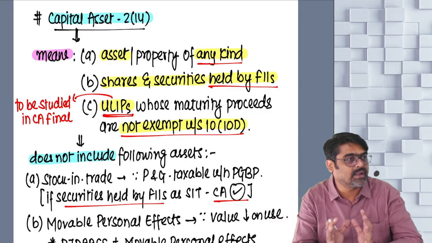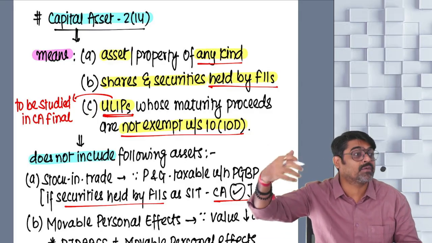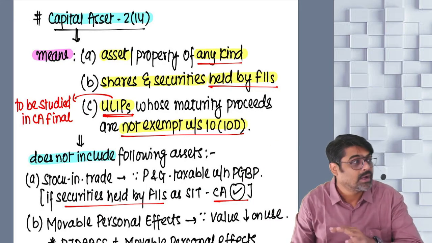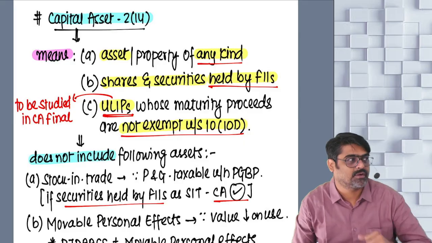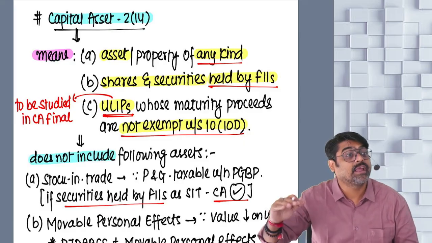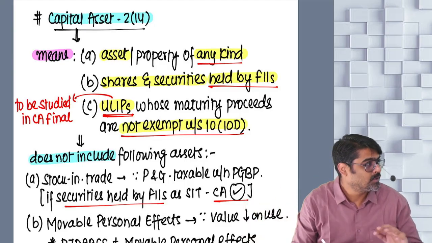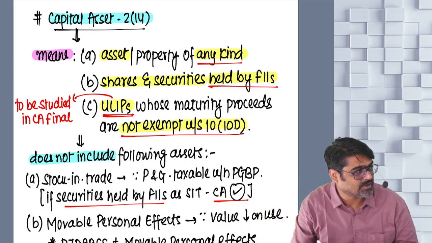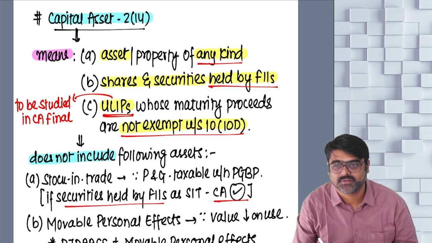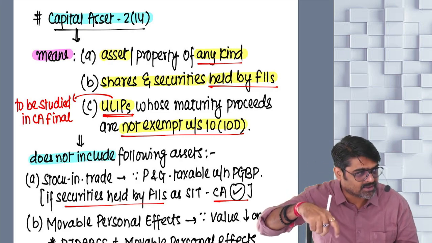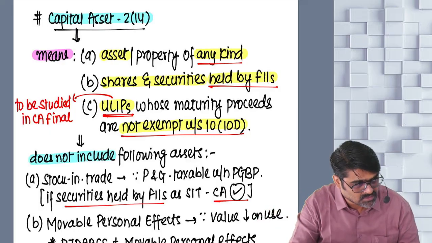And on this capital gain income, a special concessional rate of tax is offered to them, which is very, very low as compared to the normal tax rate. So this gave them motivation to come to India and to invest in the shares and securities of Indian companies. Yes or no? So what was the reason for making this asset a capital asset? Did you come to know?